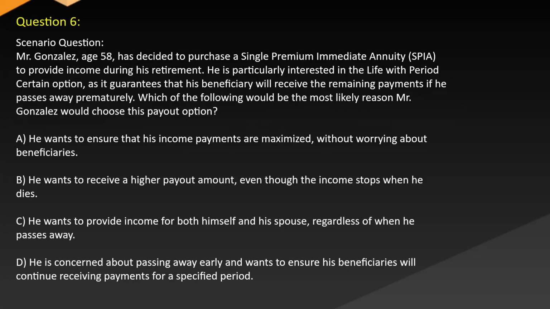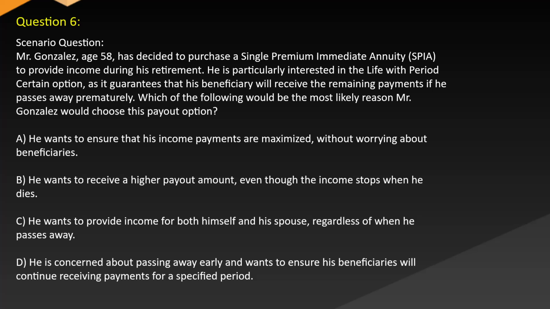Question 6. Scenario question. Mr. Gonzalez, age 58, has decided to purchase a single premium immediate annuity, SPIA, to provide income during his retirement. He is particularly interested in the life with period certain option as it guarantees that his beneficiary will receive the remaining payments if he passes away prematurely. Which of the following would be the most likely reason Mr. Gonzalez would choose this payout option?